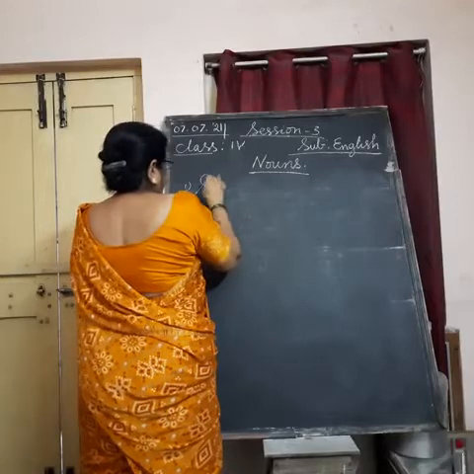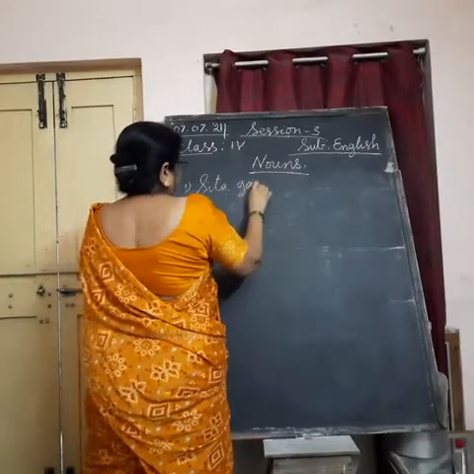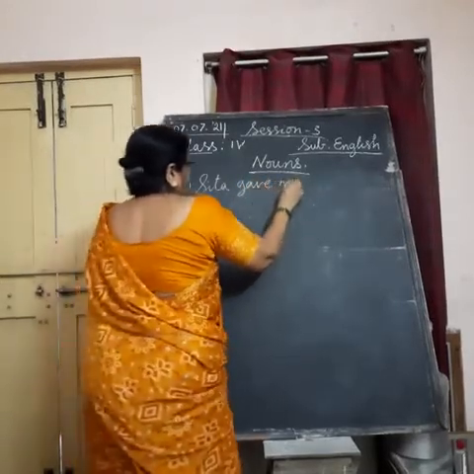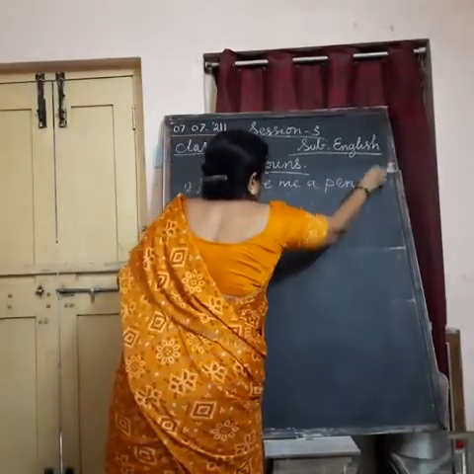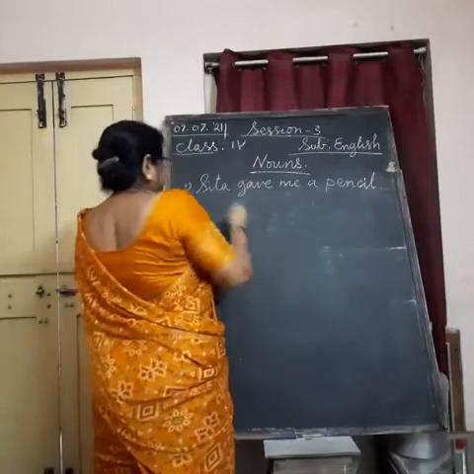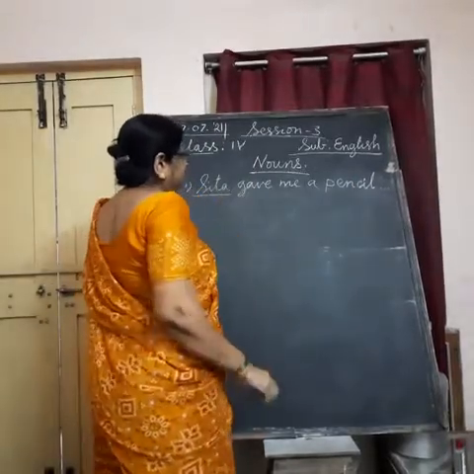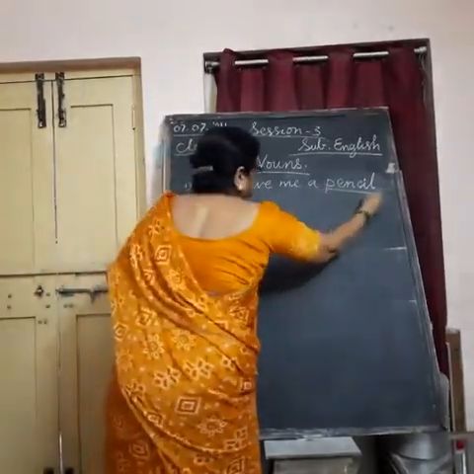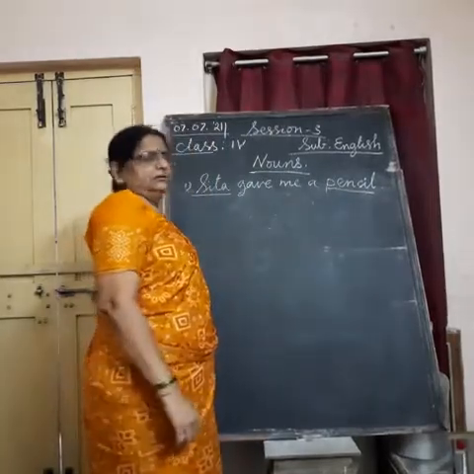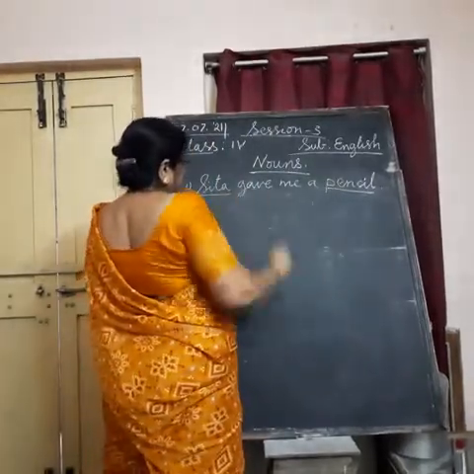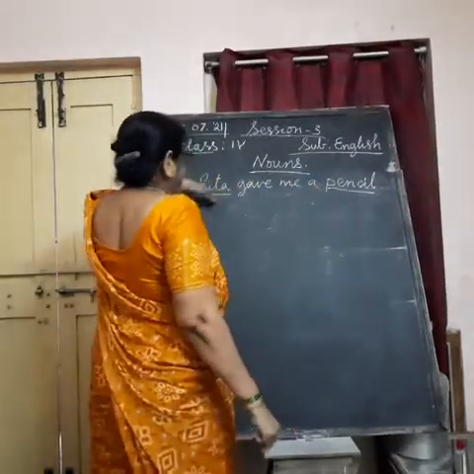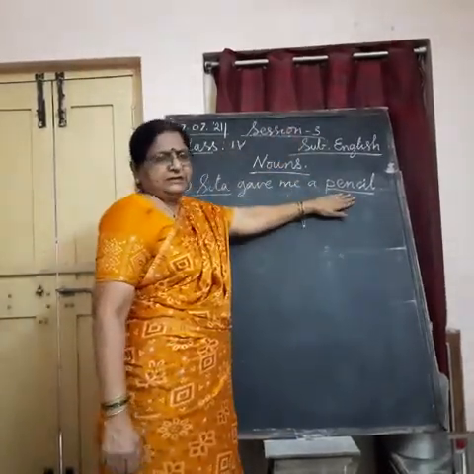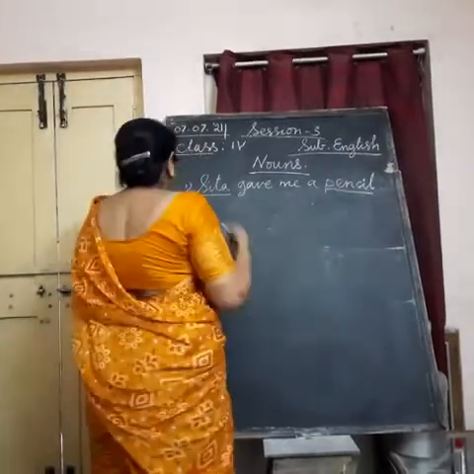Sita gave me a pencil. So, in this sentence, Sita is the name of a person and pencil is the name of a thing. So, in the first sentence, Sita gave me a pencil. Here, Sita is the name of a person, pencil is the name of a thing.